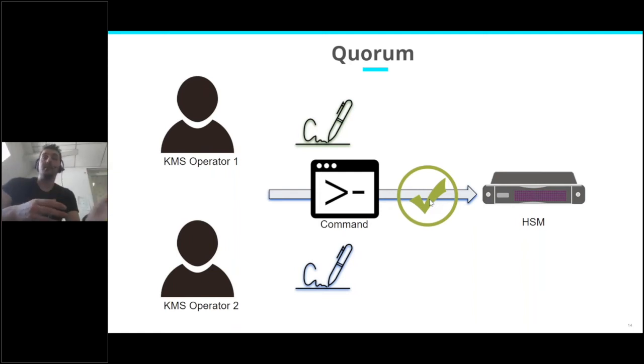It is the way AWS designed KMS, so that there is not one person that can alone do something on the HSM. The importance of that for security is that if for some reason one person, one human, goes rogue, maybe they have been paid by some third party, or maybe they have just gone mad, this person cannot alone do any damage to KMS. So you need at least a conspiracy between 2 operators to imagine compromise by humans.